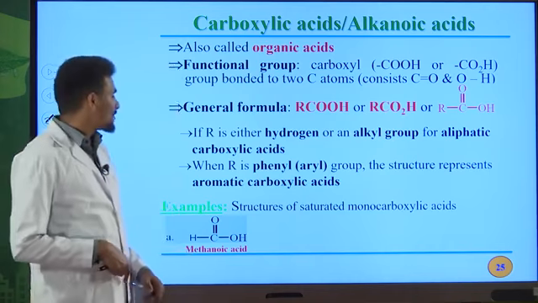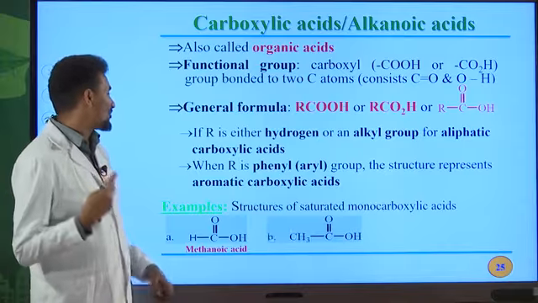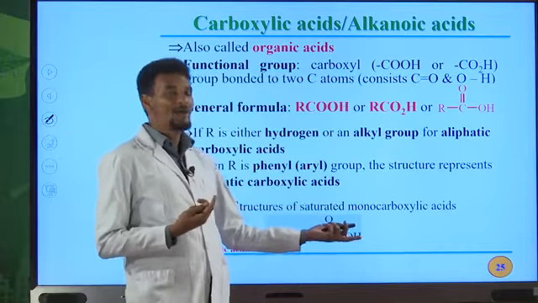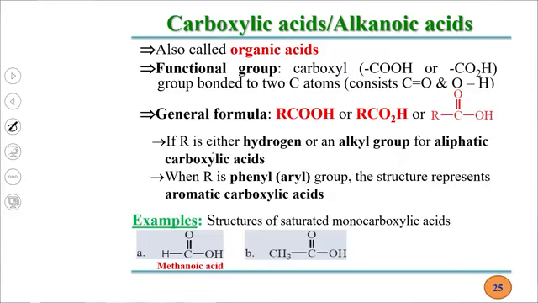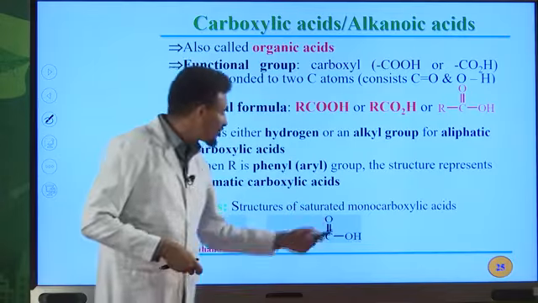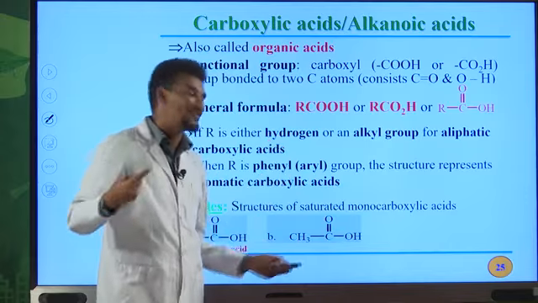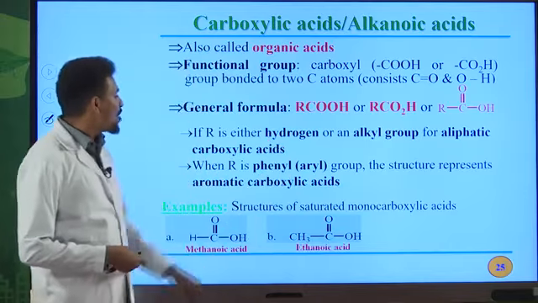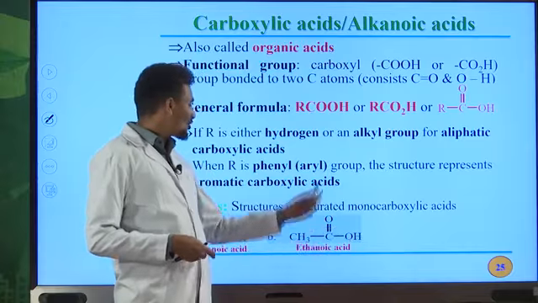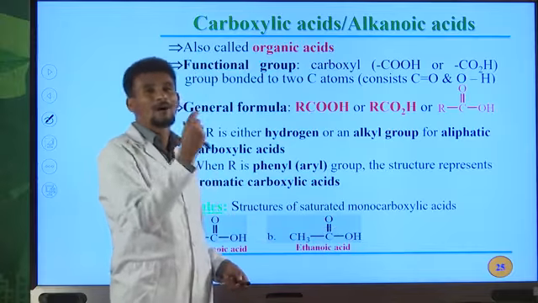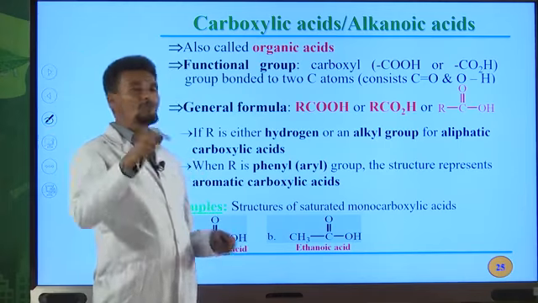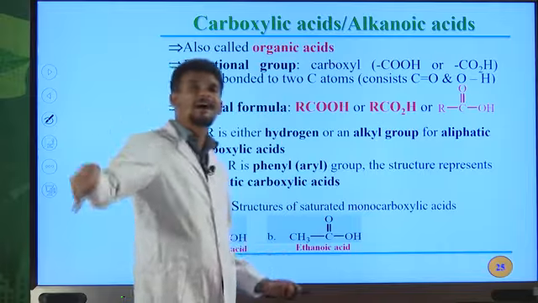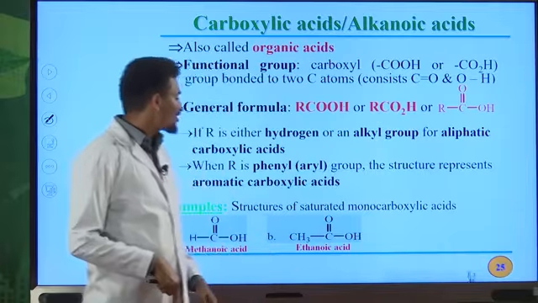Okay, carboxylic acids containing, for example, 2 carbon atoms. This one, we have 2 carbon atoms, okay? So the alkane that contains 2 carbon atoms is simply known as ethane. The E of an alkane must be replaced by oic acid to write the IUPAC name for this carboxylic acid. Therefore, it is ethanoic acid. Ethanoic acid is the IUPAC name for this organic acid. Its common name is acetic acid. I told you about that. It is derived from the Latin word acetum, which means vinegar. So this is present in vinegar, okay? That's why it is named acetic acid.